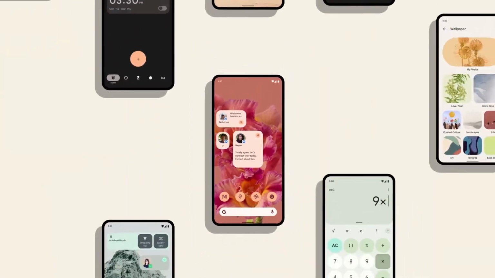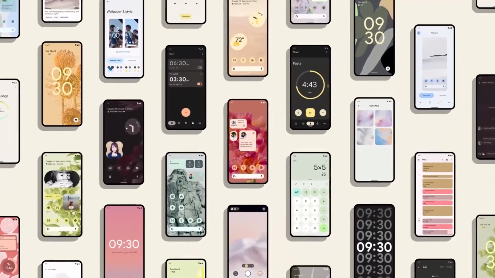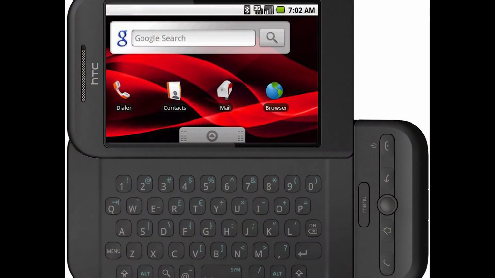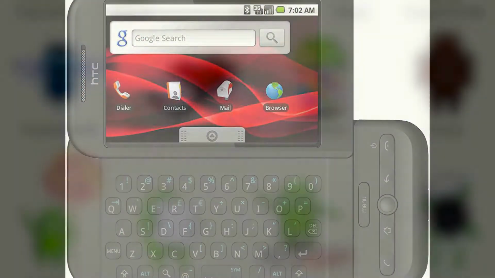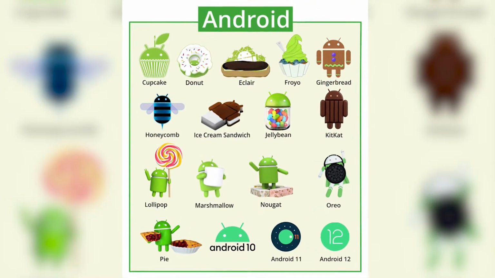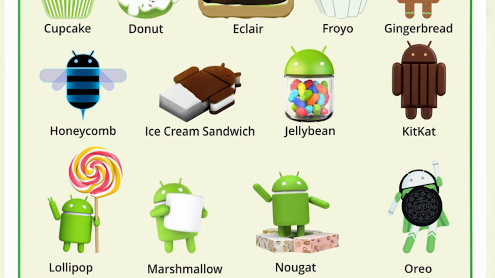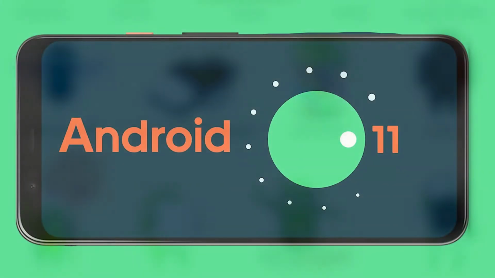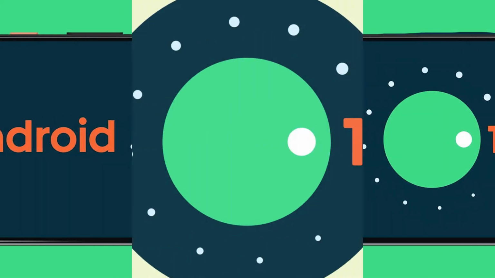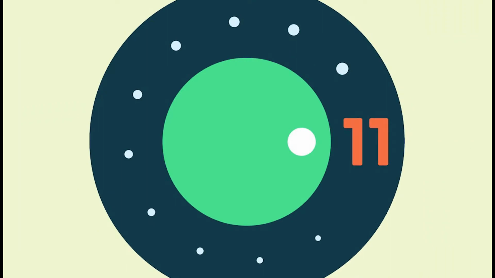It was unveiled in November 2007, with the first commercial Android device, the HTC Dream, being launched in September 2008. The first Android version, 1.0, was released in the year 2008, but it didn't have any codename. The latest Android version 11 was released recently on September 8, 2020.